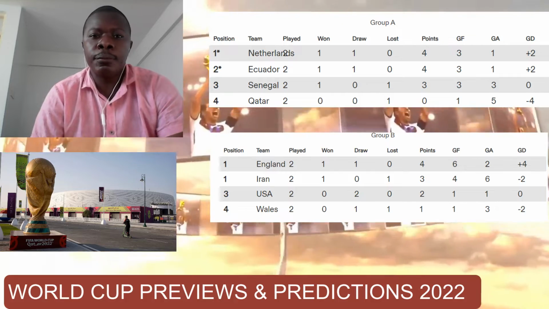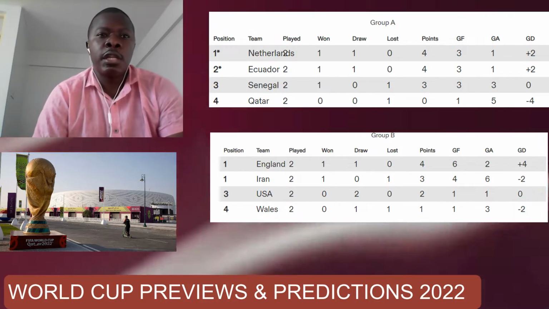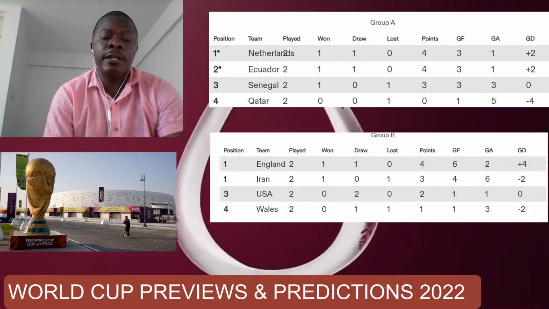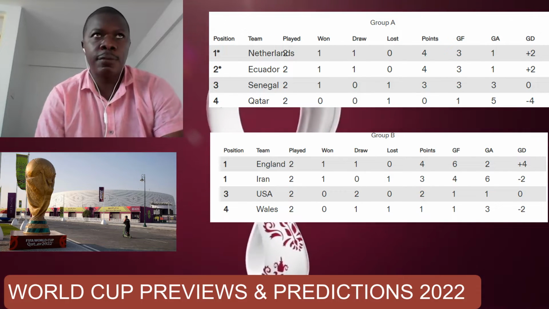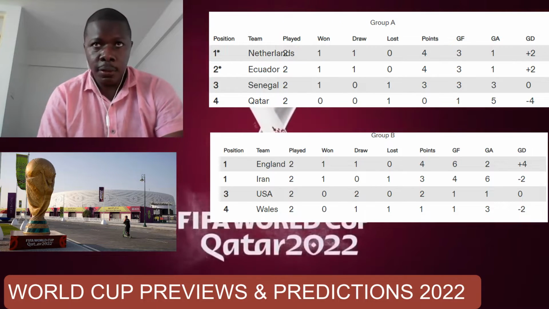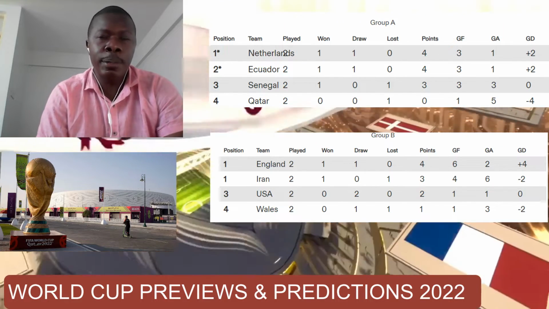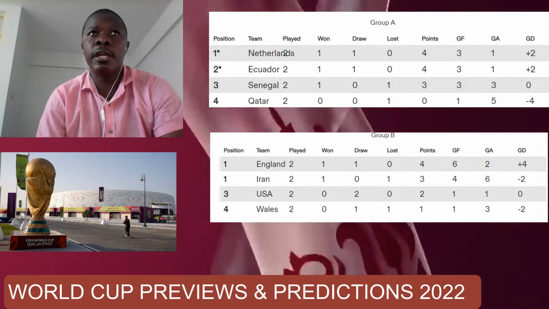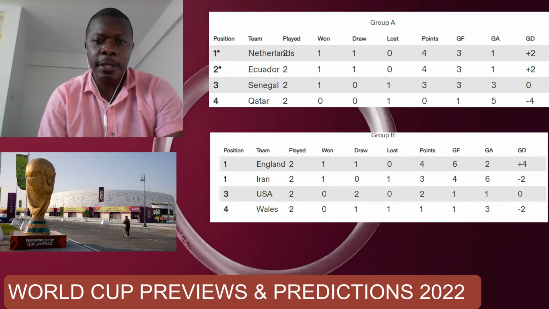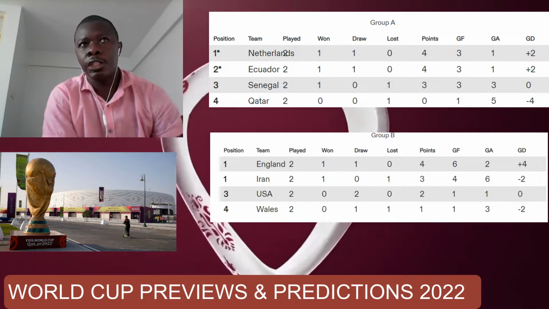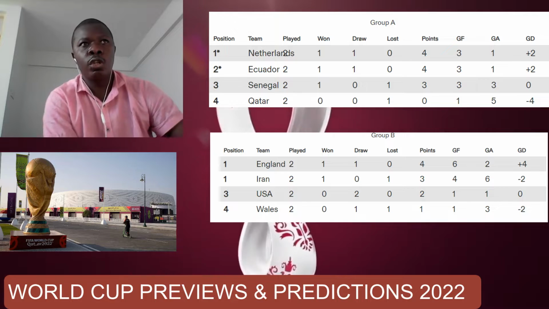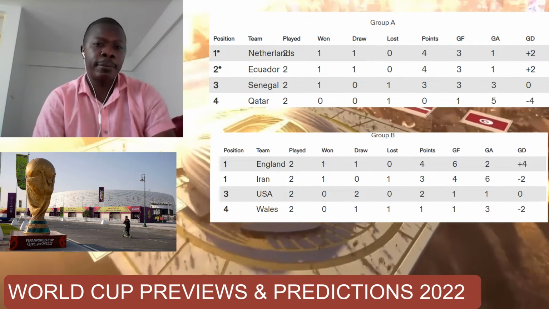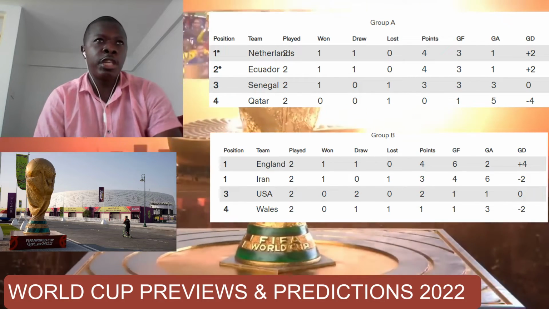Now, the way the games are played is that these teams will each play 3 games in the group stages. For each win, it's 3 points. For a loss, it's 0 points. For a draw, it's 1 point. Only 2 teams from each group will proceed to the round of 16. The last 2 teams in each group will drop. That is 16 teams dropping, and 16 teams proceeding to the next stage.